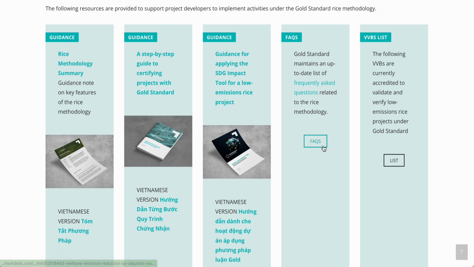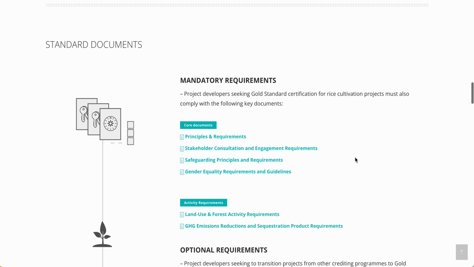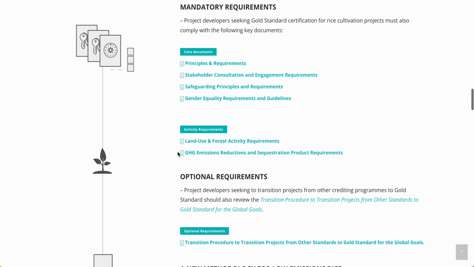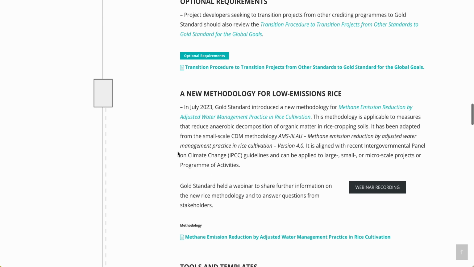Additionally, the user can access an up-to-date collection of frequently asked questions, as well as download a list of VVBs accredited to validate and verify projects under Gold Standard. In the second part, titled Standard Documents, the user will find a list of all Gold Standard technical documents which a project developer would need to develop a sustainable rice project under Gold Standard for the Global Goals. These include the core documents of the standards such as stakeholder consultation and engagement requirements. It also includes relevant activity requirements and the rice methodology itself.